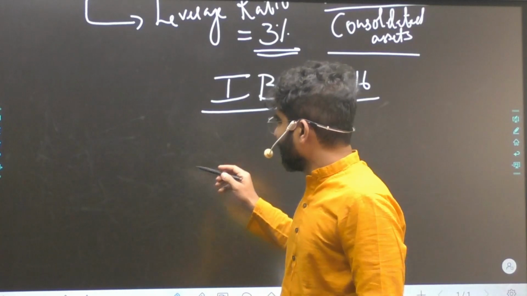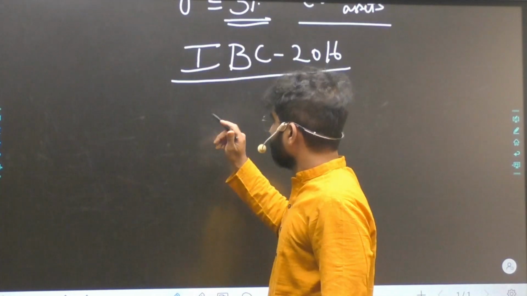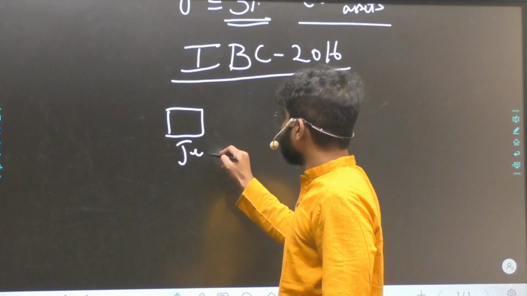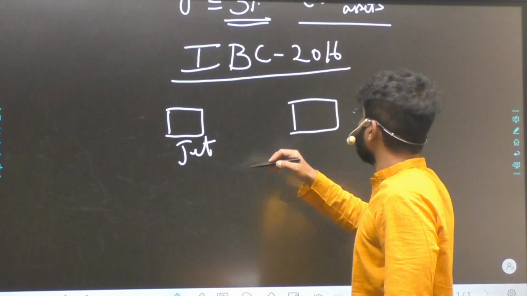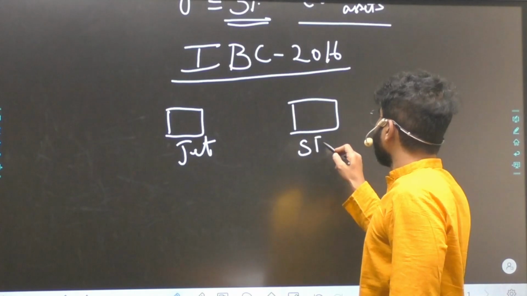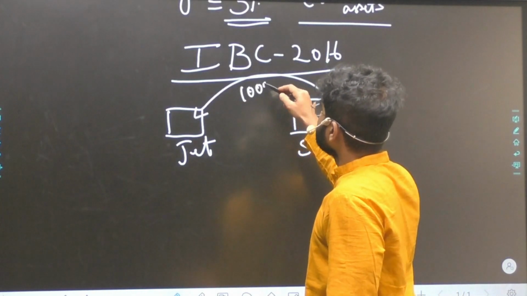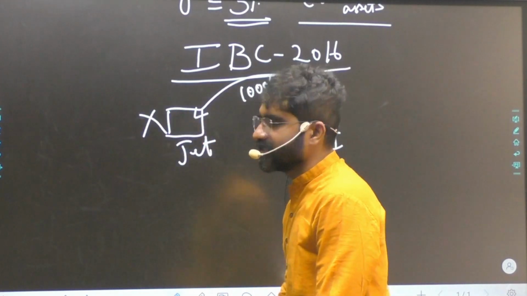But the problem is, let's say there is Jet Airways, and we have something like SBI. Now SBI has given some loan to Jet Airways, let's say some 1,000 crores. Now today Jet Airways is not there.